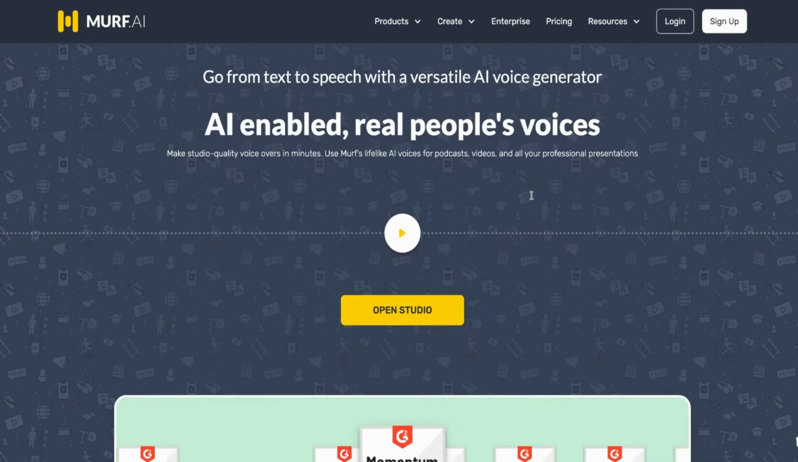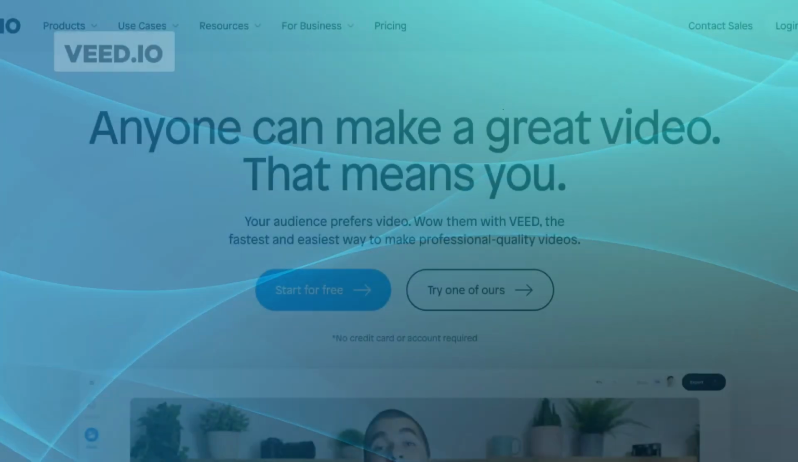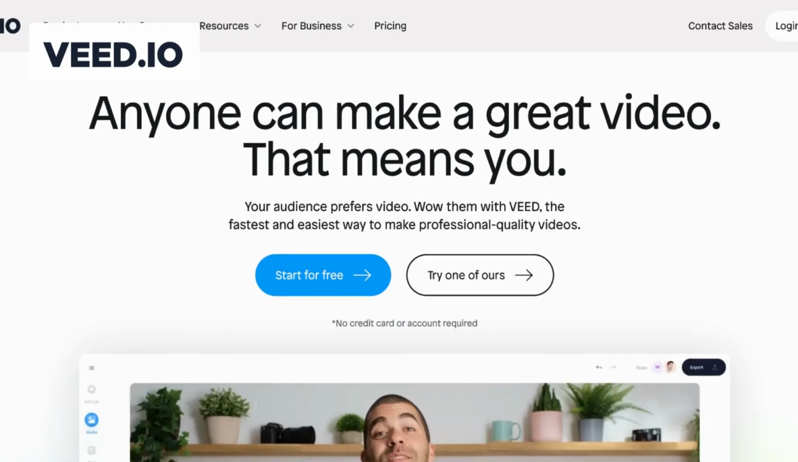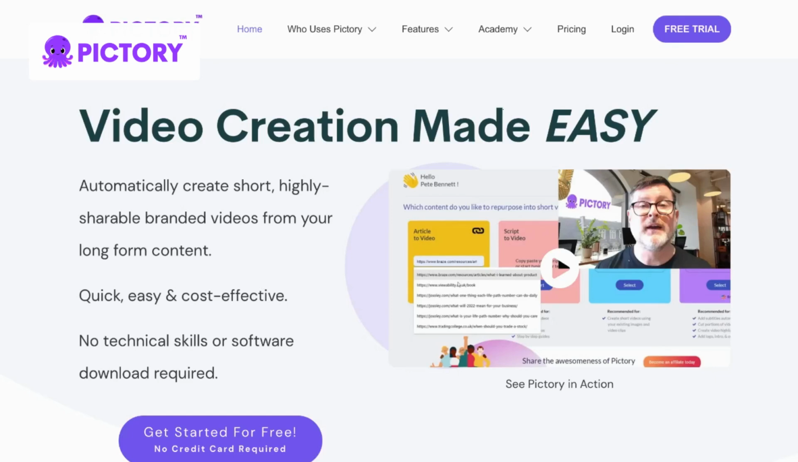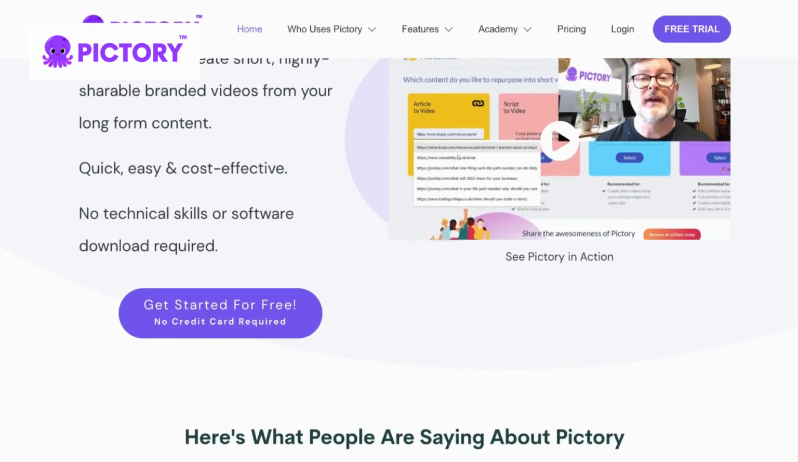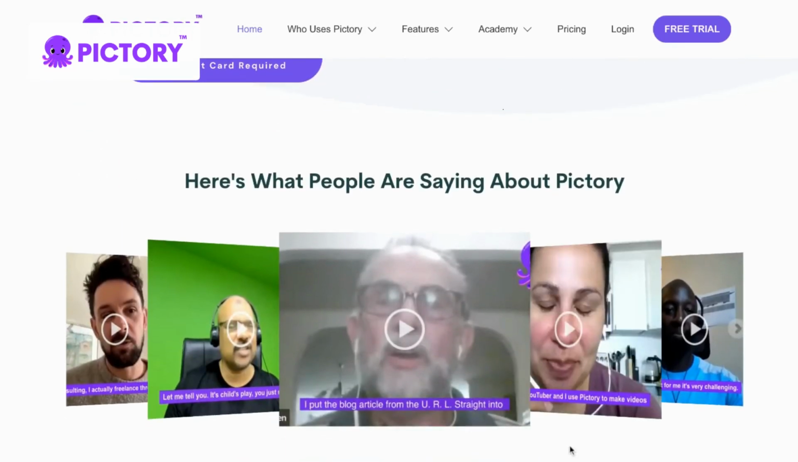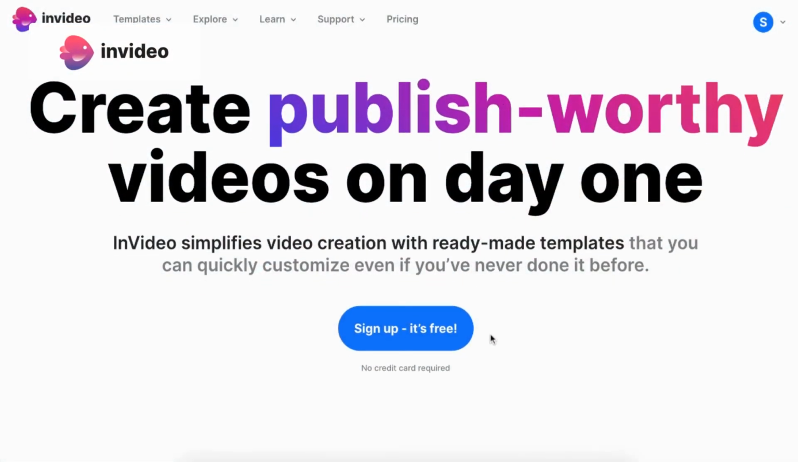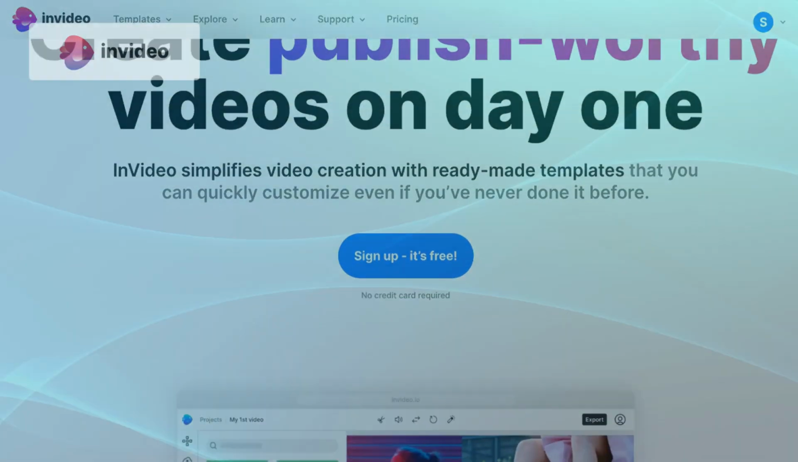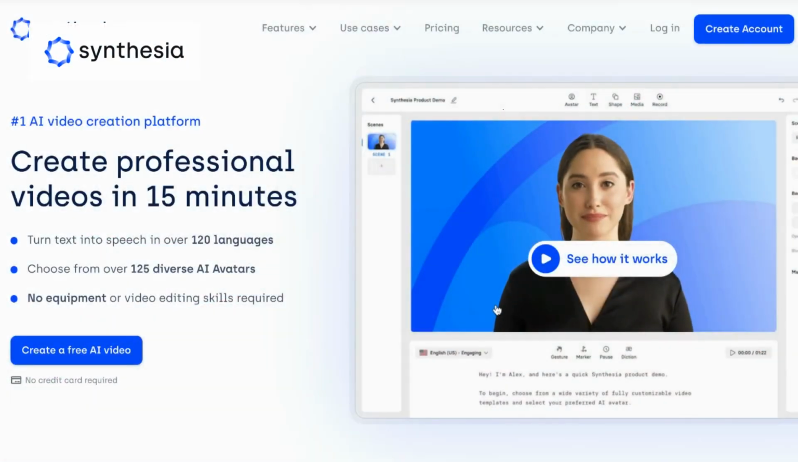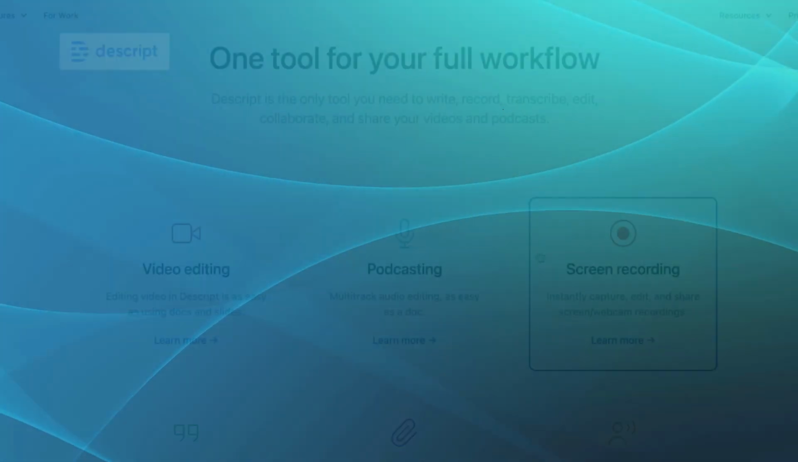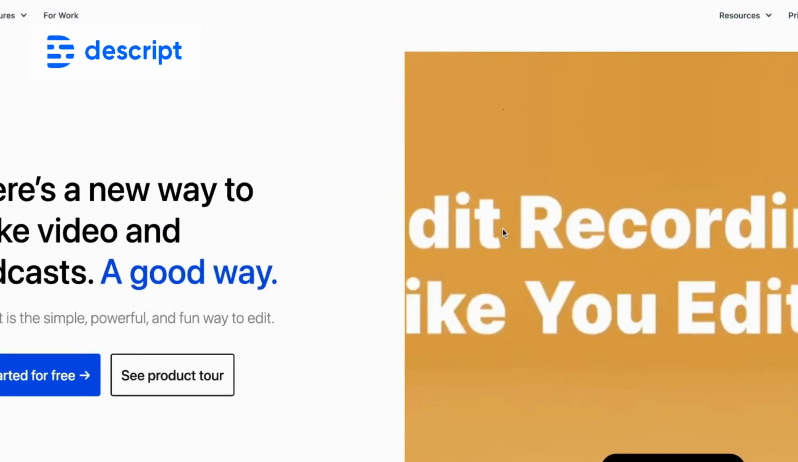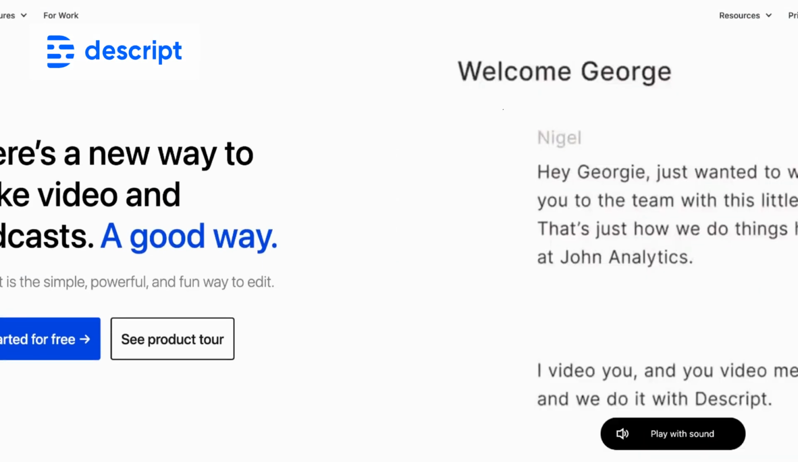Compared to Murf AI, Veed IO offers a powerful online video editing platform with a wide range of features. Pictory, on the other hand, simplifies the video creation process with pre-designed templates and a vast stock footage library. InVideo offers a range of templates, effects, and transitions for easy video editing. Synthesia is another alternative that stands out with its AI video synthesis capabilities. And lastly, there's Descript that provides text-based video and audio editing with automatic transcription.